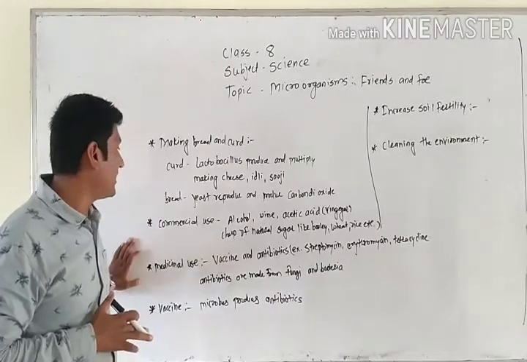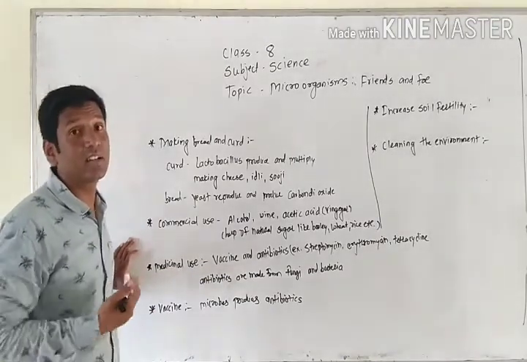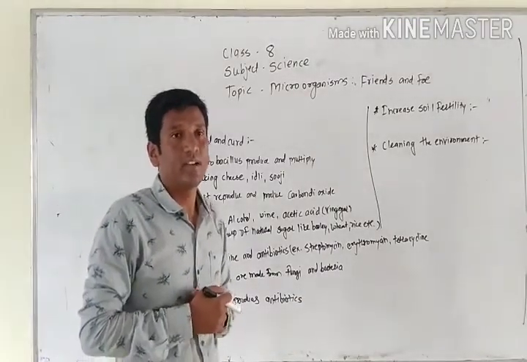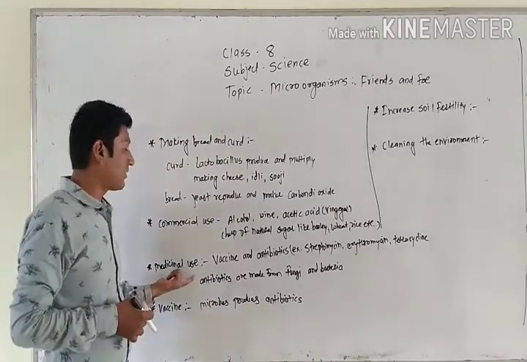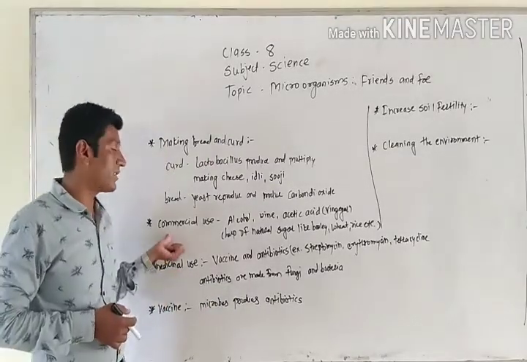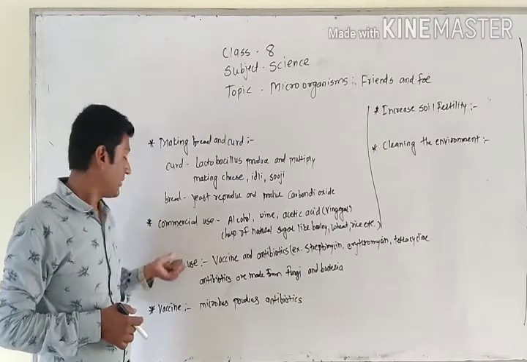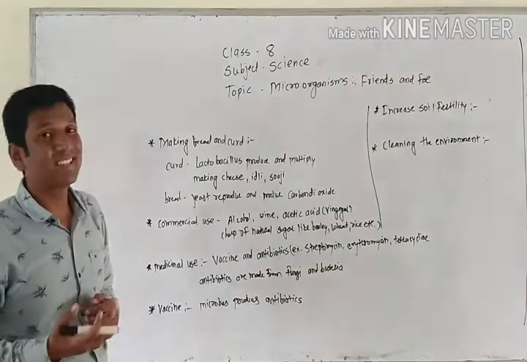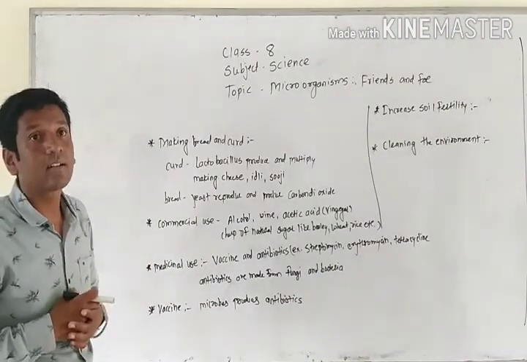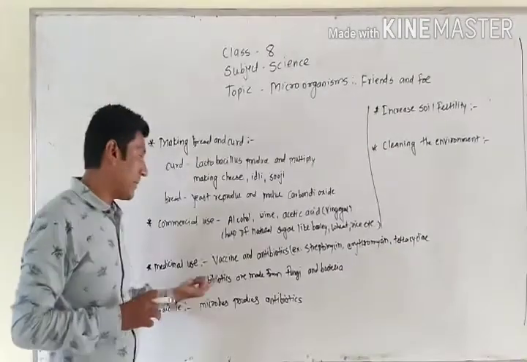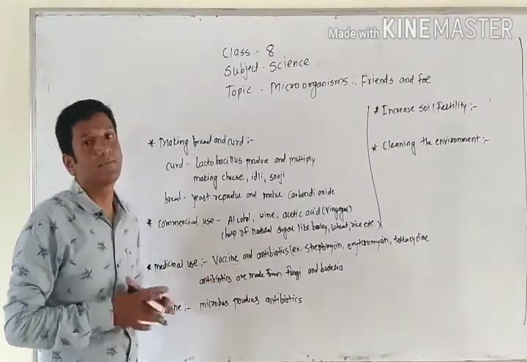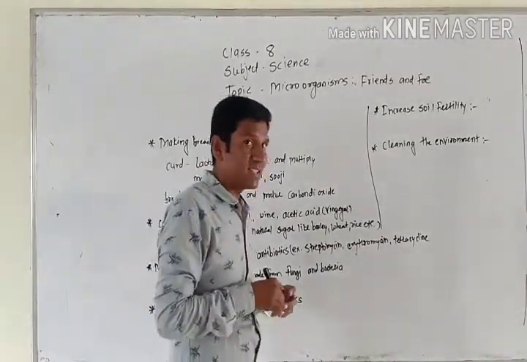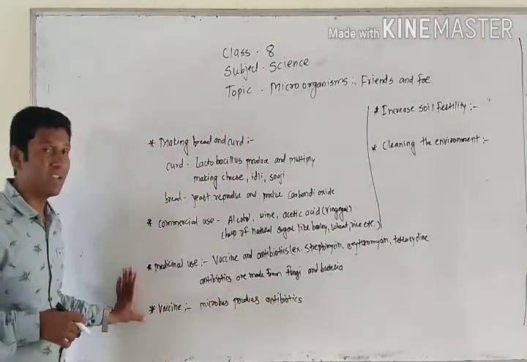So what about medicinal uses now? Medicinal use is another huge industry nowadays, and this is also a point of commercial use, because people are producing a lot of medicines, selling them in the market and earning. Vaccines and antibiotics are made with the help of microbes. Now what is meant by vaccines? I will explain both points at a time.